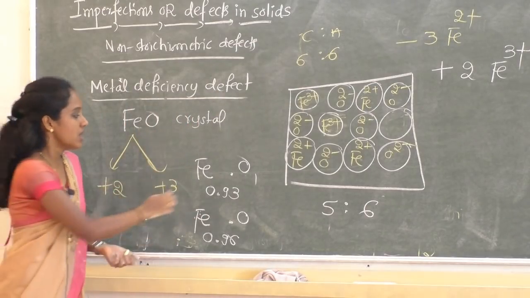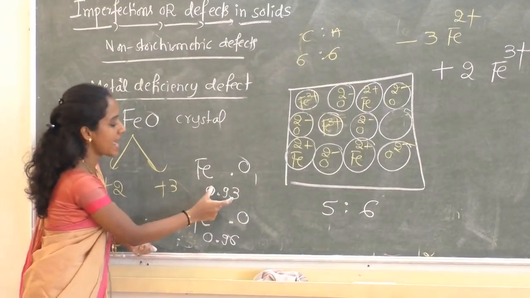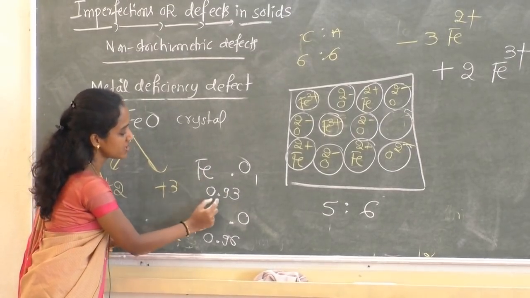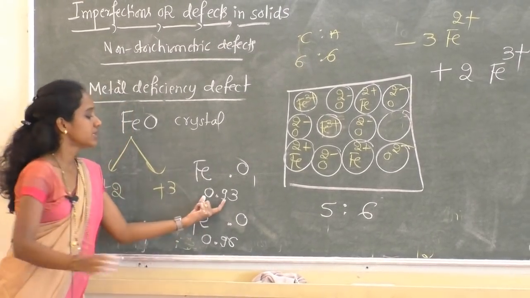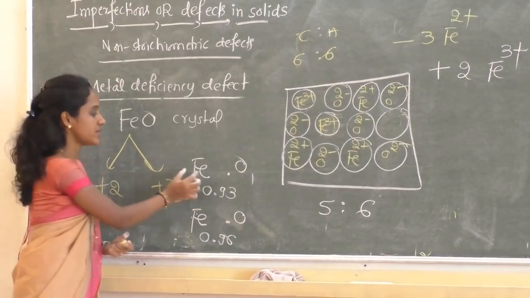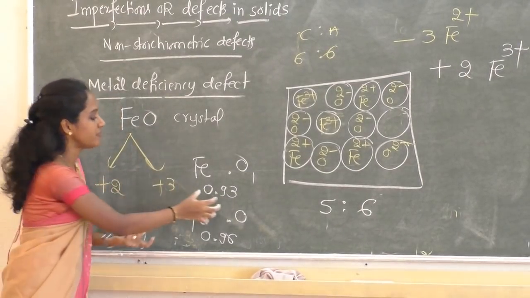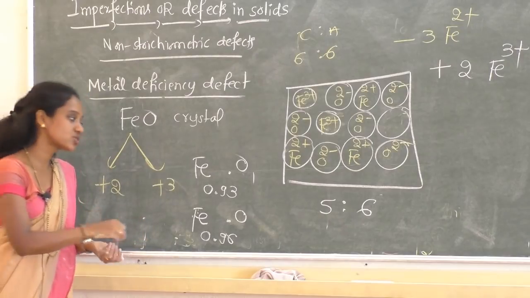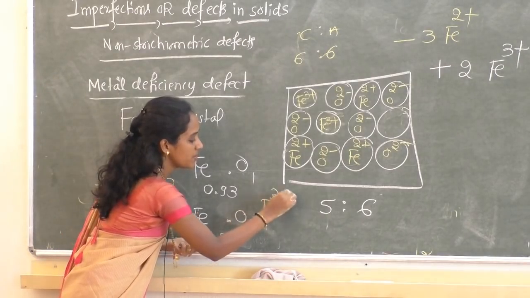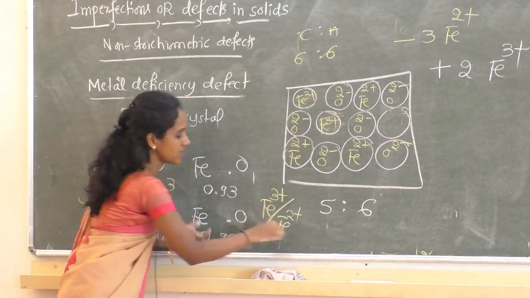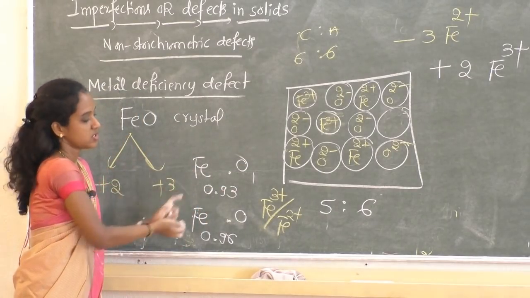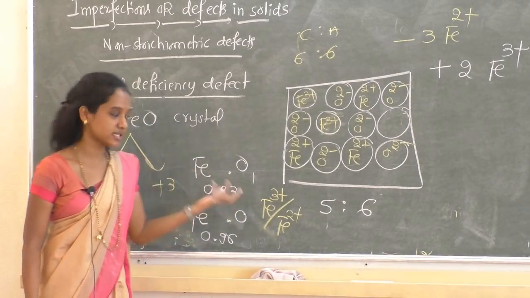See, in the entrance exam you may get questions like, in Fe0.93O, calculate the number of Fe2+ ions and how many Fe3+ ions are there, or you may be asked to calculate the ratio between Fe3+ and Fe2+ in this solid. That we will discuss in the separate CET classes.